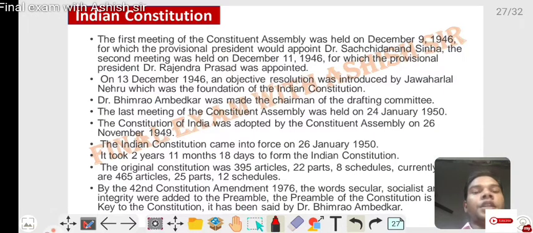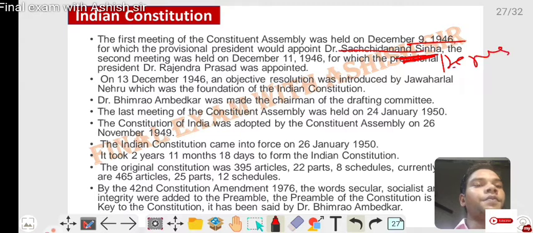Next, the Indian Constitution. The first meeting of the Constituent Assembly was on 9 December 1946, in which Dr. Sachchidananda Sinha was appointed provisional president. The second meeting was held on 11 December 1946, in which Dr. Rajendra Prasad was appointed permanent president. On 13 December 1946, an objective resolution was introduced by Jawaharlal Nehru.